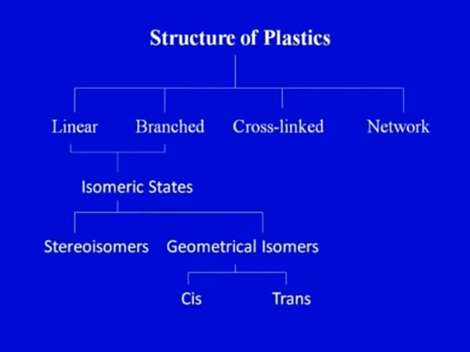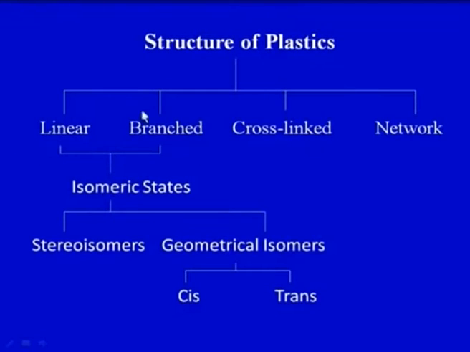So now we will try to understand the structure of the plastic. So how basically a plastic or a polymer structure looks like. Different types of plastics or polymers can be there. So we can have linear structure, branched structure, cross-linked structure, network structure. So different types of structures can be there. We will try to see the structures with the help of diagrams, because the final property of the plastic would depend upon the type of structure which is present in the polymer.